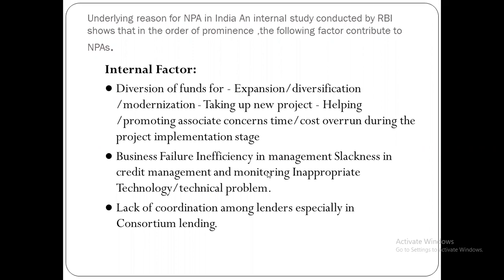Due to these reasons, your business will fail because tasks are completed inefficiently in the organization. Lack of coordination among lenders, especially in consortium lending, means that among the people who are lending, there is a lack of coordination between the lenders. That's why your business comes under loss.